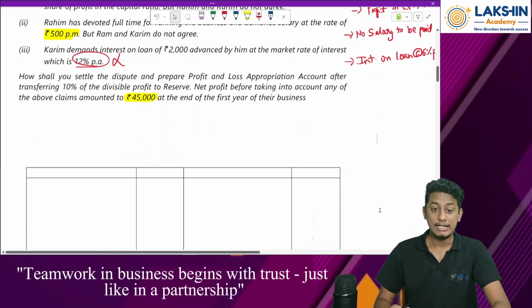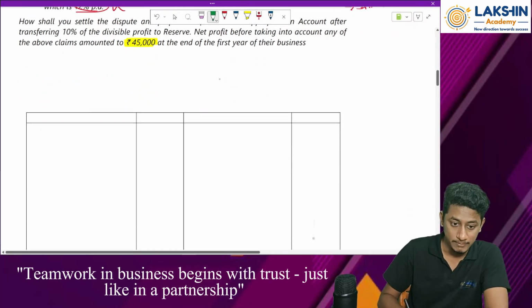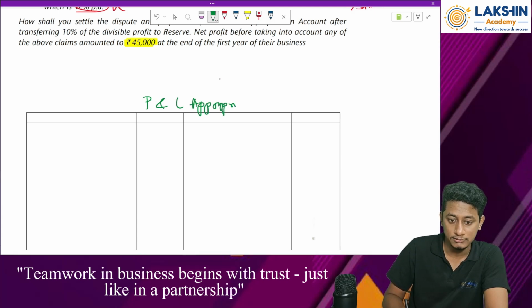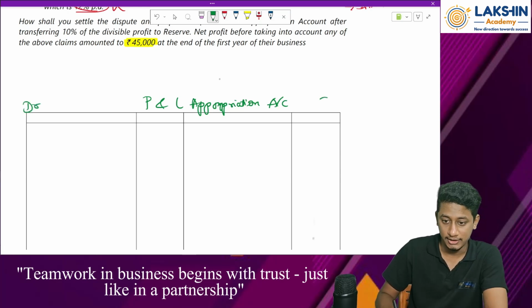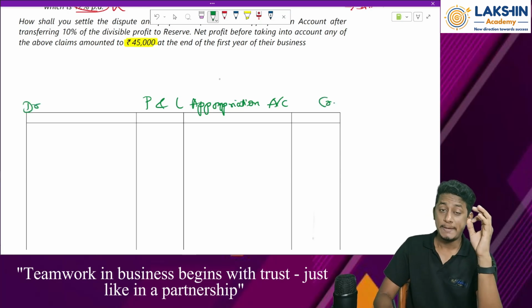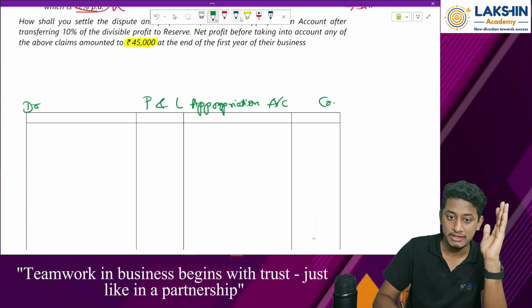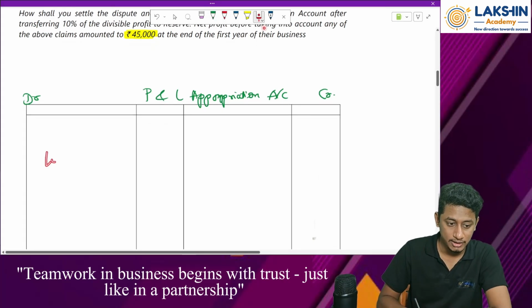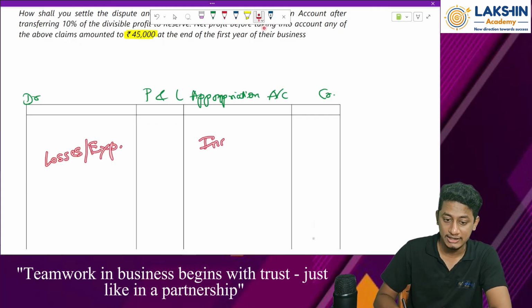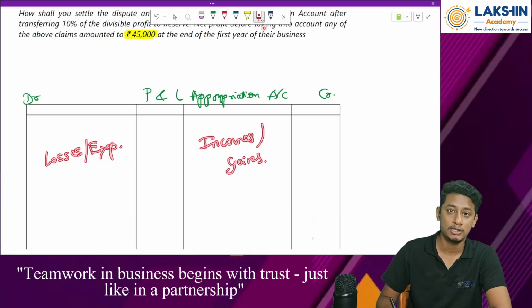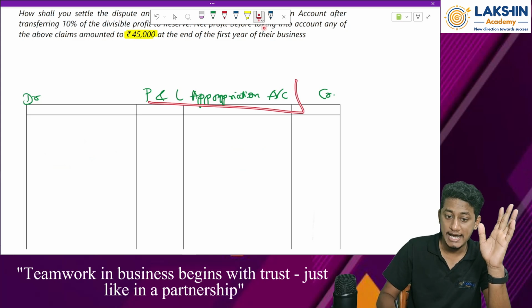Now, let me teach you how to prepare P&L appropriation. If you know, it's good, but if you don't know, I will teach you the method. P&L appropriation account. Debit, credit. Now, P&L appropriation account is prepared exactly similar to your P&L account. That means any losses or expenses will be taken on the debit side, whereas any incomes or any gains to the partnership firm will be taken on the credit side. This is how you prepare the P&L appropriation account.